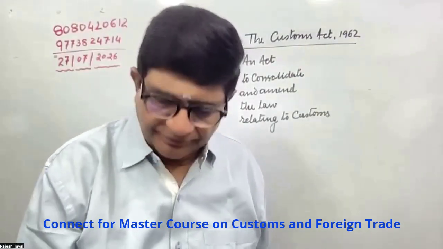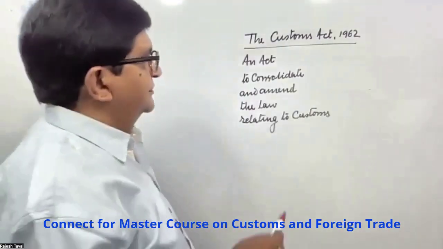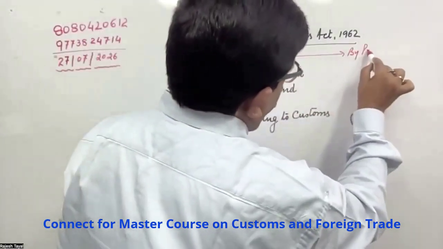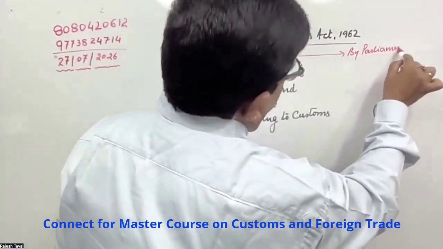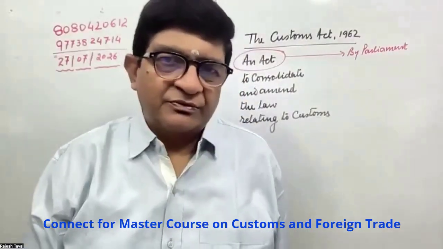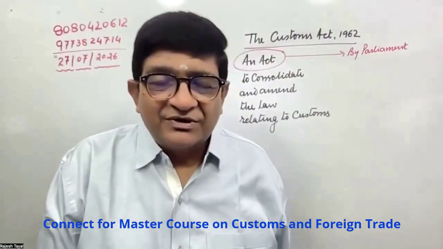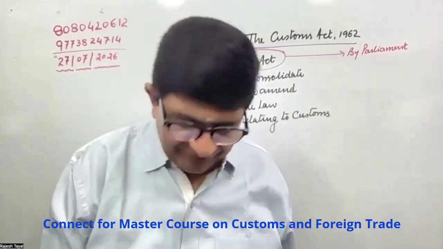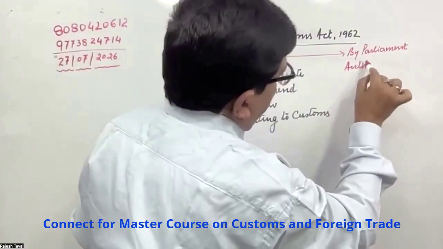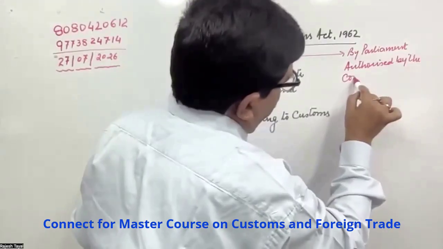Who can make the law? Parliament. This is an act by Parliament. How come Parliament is authorized? By putting the bill, elected majority. No, sir, by a 2/3 majority. No, authorized by the Constitution. The Constitution has given the power to Parliament. Yes. Okay.